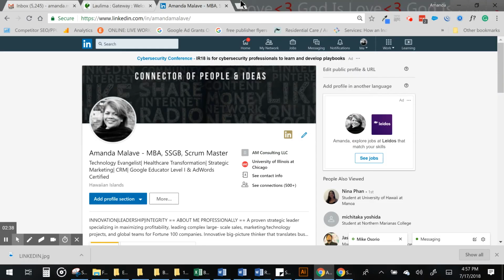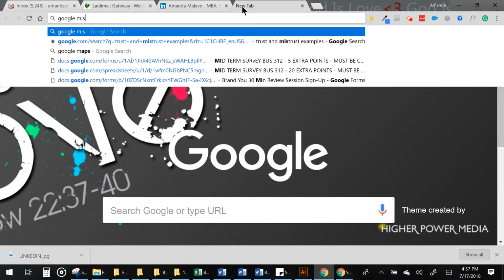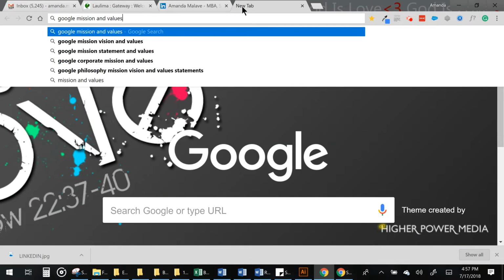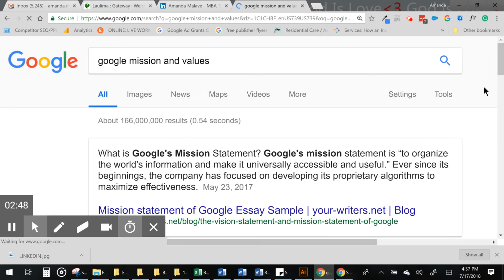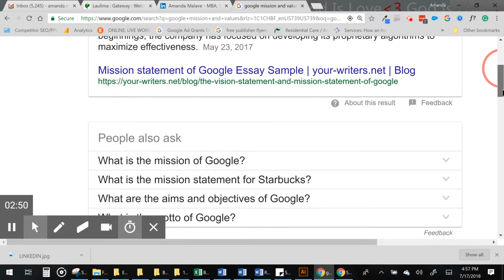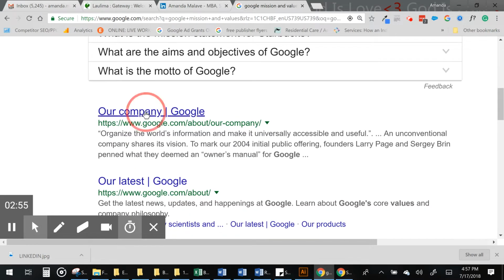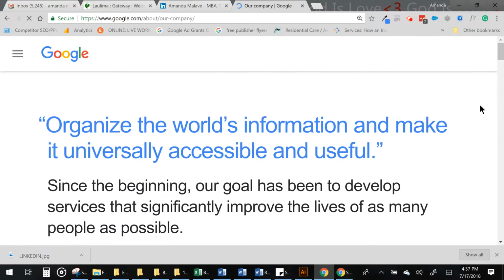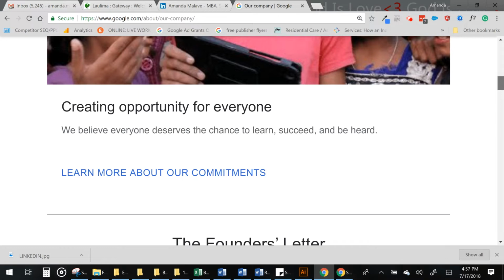So again, let's go to Google. Let's do a Google search, and you would put Google mission and values. You can actually click on their Google page and start looking at what their commitments are.